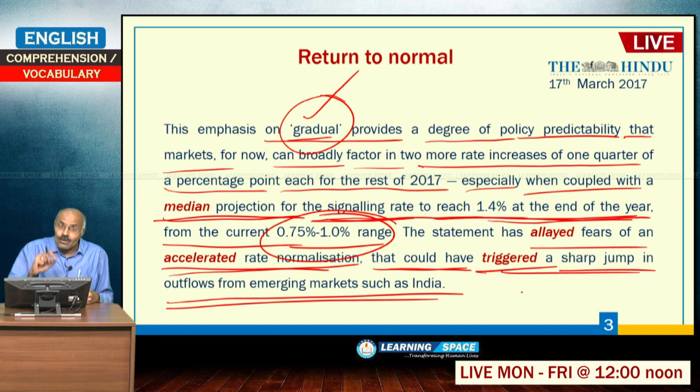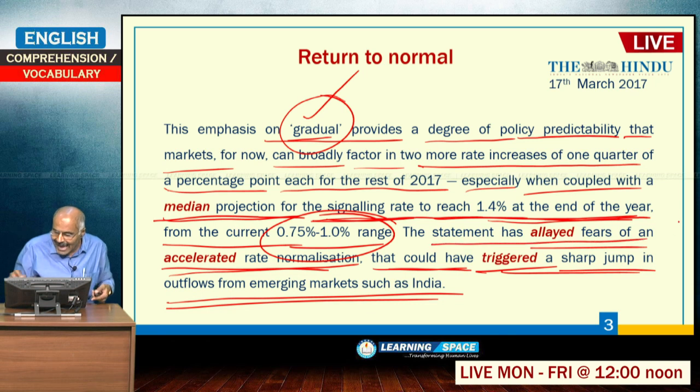So, now a normal rate increase is announced by the Fed. If it is accelerated, then that could have triggered. That means it is talking about a hypothetical condition, it is not real. Now the Fed stated it will increase normally. So, please understand the statement.